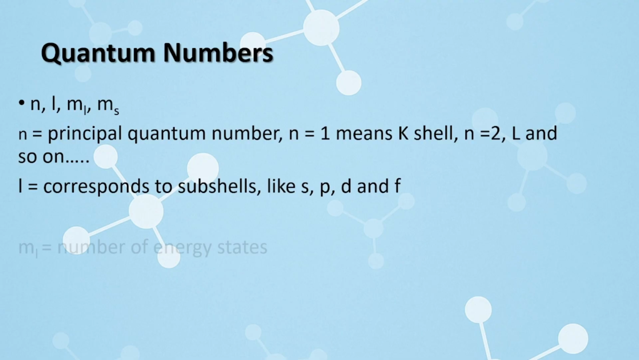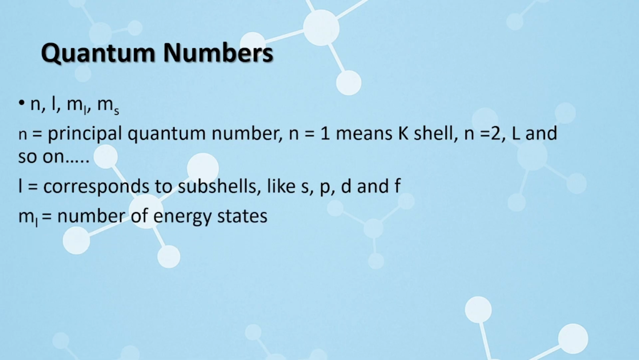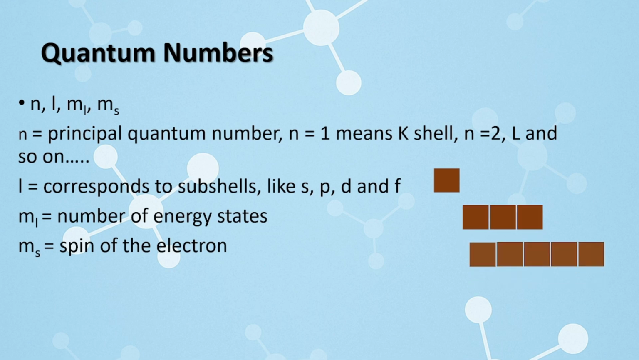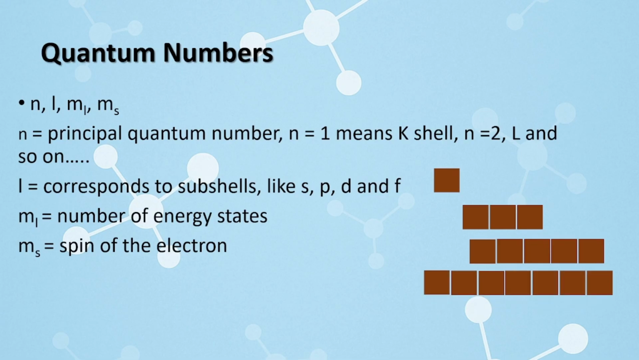ml is the number of energy states for each subshell. If you see, for an s subshell there is a single energy state, for p there are 3 energy states, for d there are 5, and for f there are 7 energy states, respectively. However, under the application of a magnetic field, these subshells split, and we assume each state has a slightly different energy.